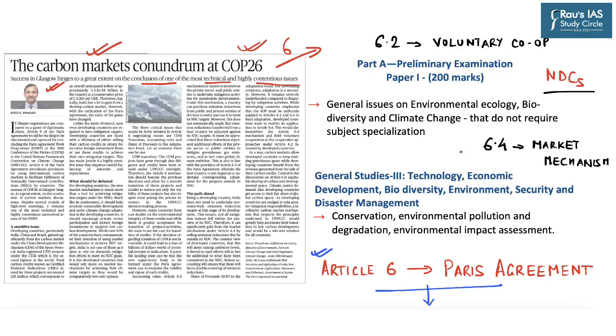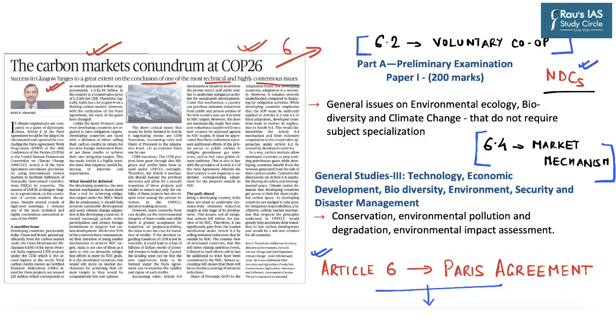Now, Article 6.4 under the Paris Agreement allows for such market mechanisms to be traded with respect to such projects which lie outside the nationally determined contribution. Now, this is favored by most developing countries. However, the developed countries mostly favor Article 6.2, which provides for voluntary cooperation.